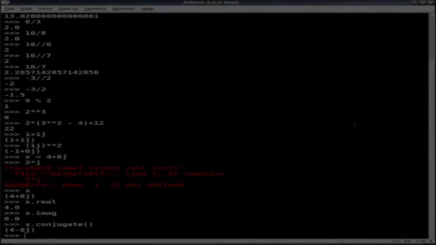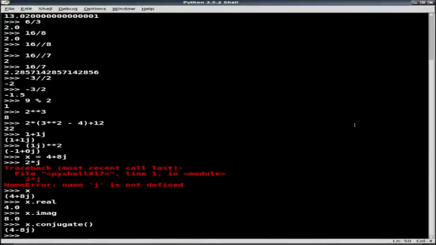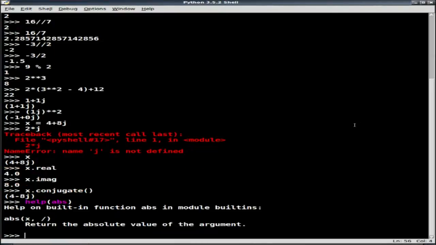So a couple of the built-in functions that we have, so a couple of built-in methods that we can apply to kind of any number that we got, an integer or floating point number, complex number, actually for that as well, is the absolute value, and that's represented by abs. And so if I did help abs, it will return you.